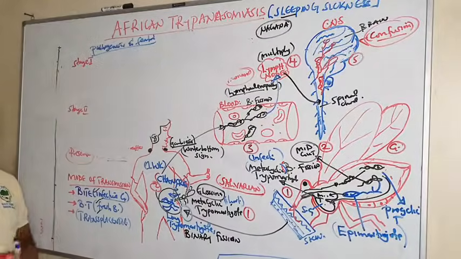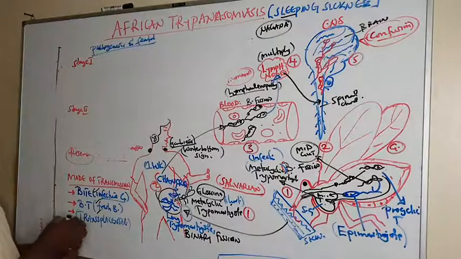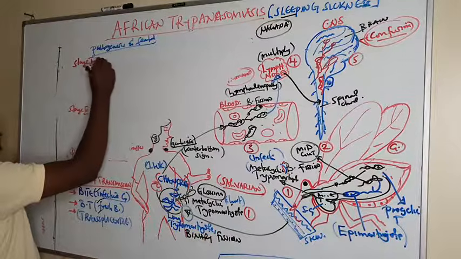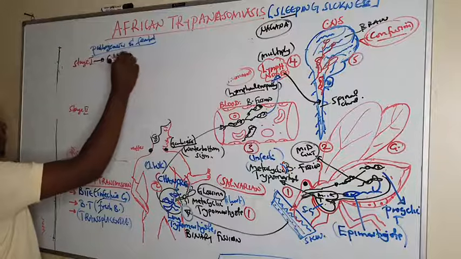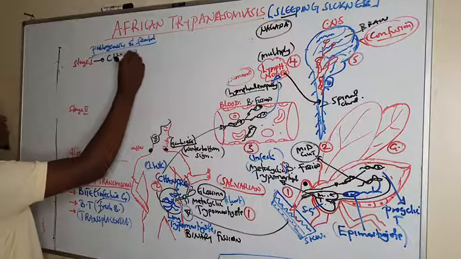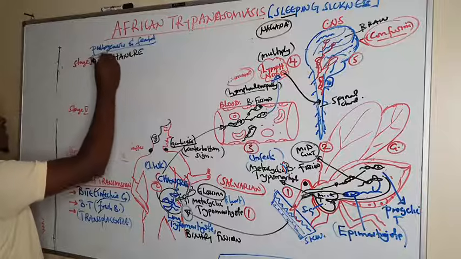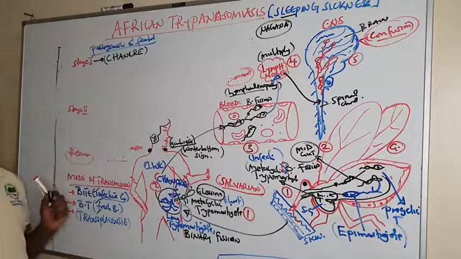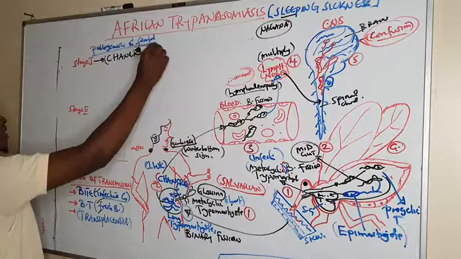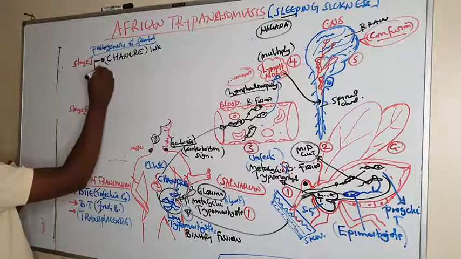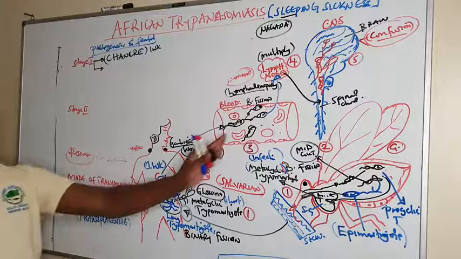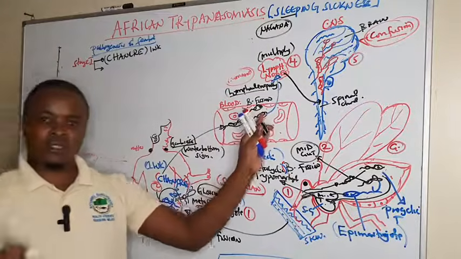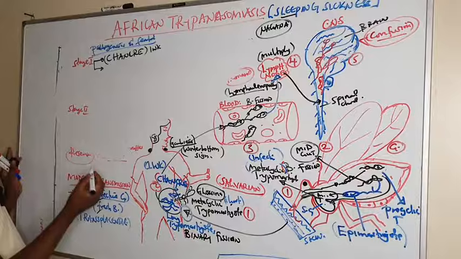Within stage 1, in the first week, we have seen manifestation of a chancre. We have said this chancre is red in color and fluid-filled. So this one manifests in 1 week. Then, even as they move in the blood, they can cause anemia.